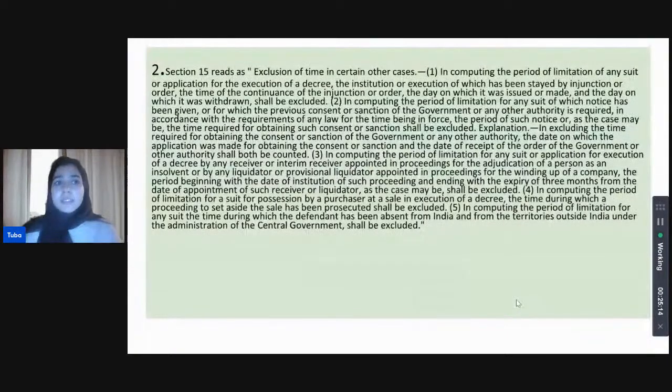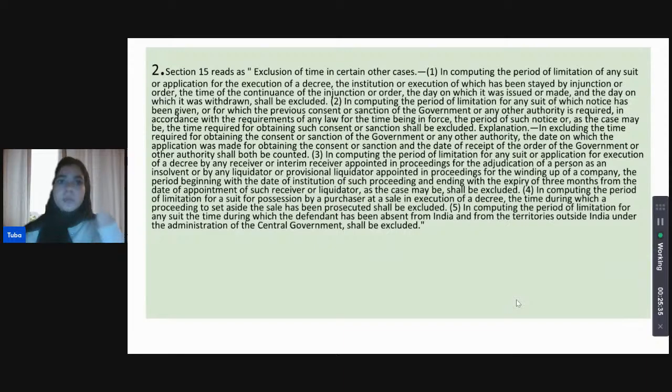Come on. The correct answer is 2 because of Section 15, right? Section 15 states that in computing the limitation period of any suit, the institution or execution of which has been stayed, whether by injunction or by order, the day on which this thing was done shall be excluded.